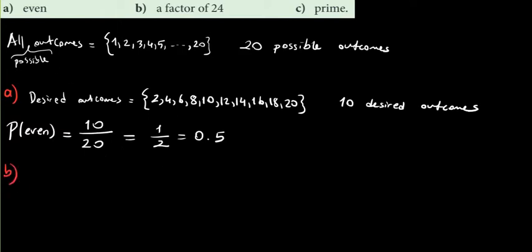So first thing, we should write the factors of 24. What are the factors of 24? 24 is 1 times 24, 2 times 12, 3 times 8, 4 times 6, 5 times, so it is not an integer, so 24 is not divisible by 5.